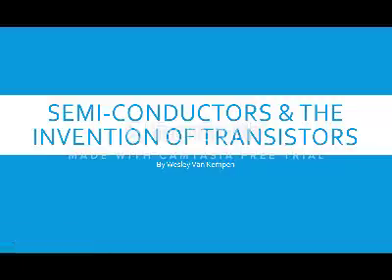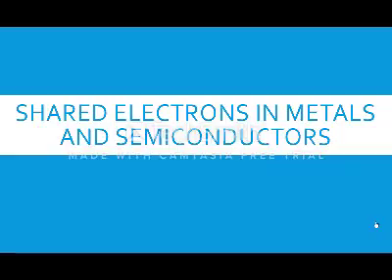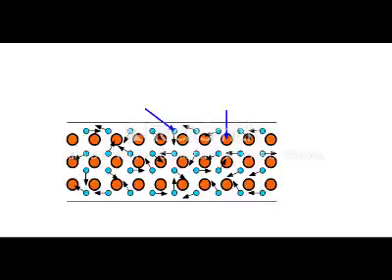Semiconductors and the invention of transistors. Shared electrons in metals and semiconductors. Conductors such as metals consist of positive metal ions in a sea of free delocalized electrons. Delocalized electrons just means that the electrons are not associated to any positive ion in particular.